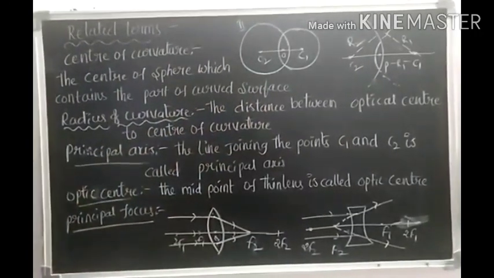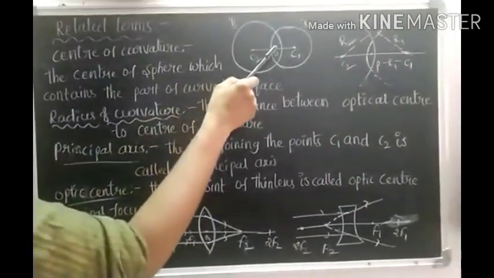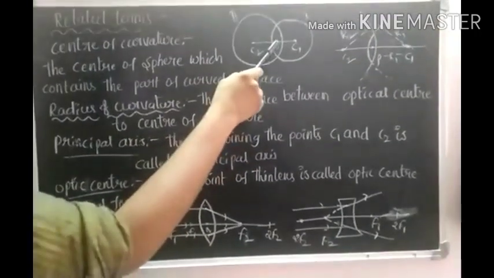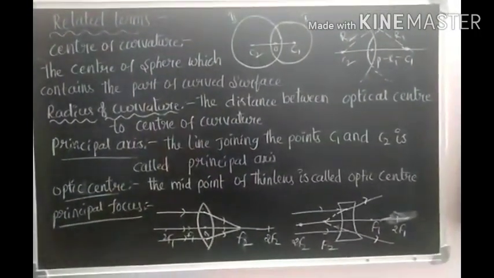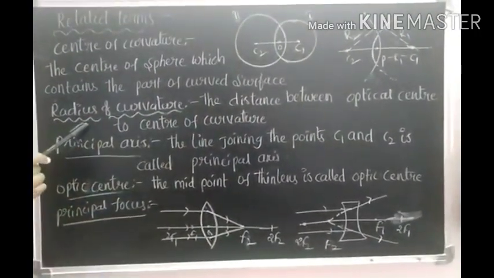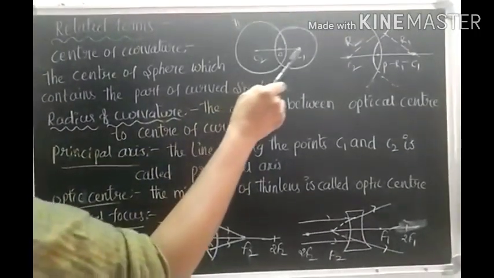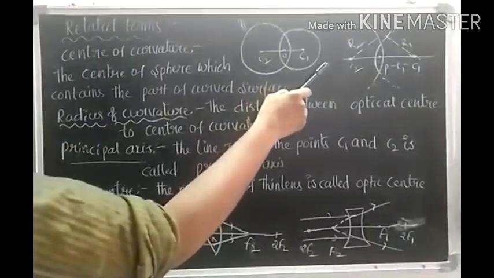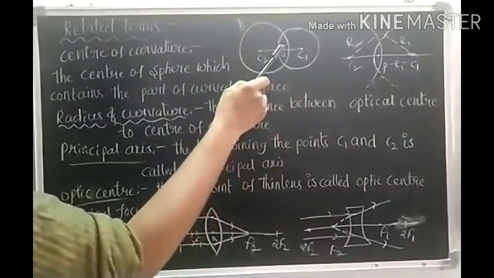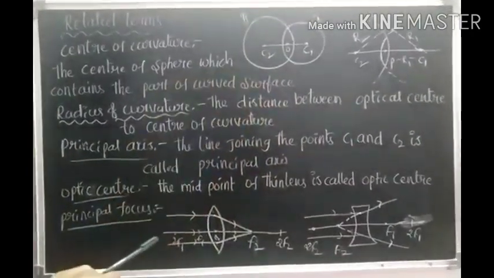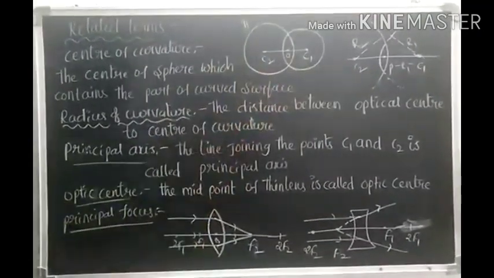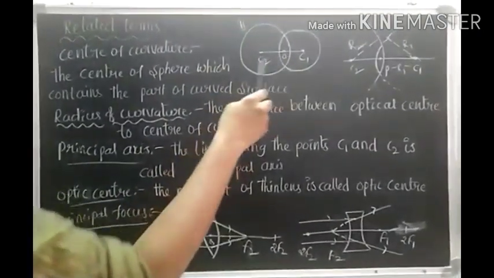And radius of curvature. This is the optic center. The distance between the optic center and the center of curvature is called radius of curvature. Here the distance between the optic center and C1 is R1. The distance between the optic center and C2 is R2. We observe two centers of curvature and two radii of curvature.